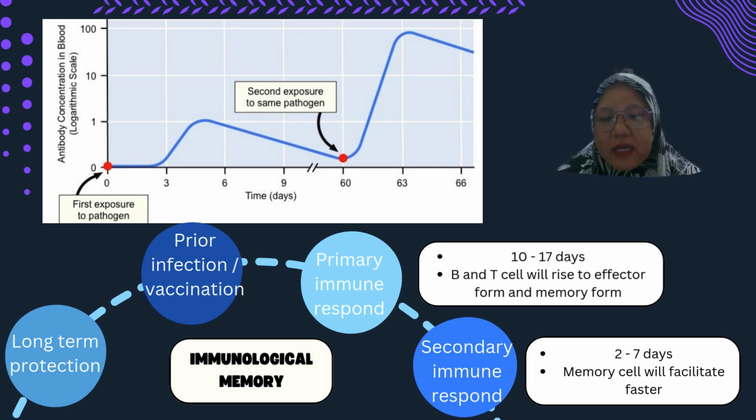The second stage is the secondary immune response. The secondary immune response happens within 2 to 7 days. During this period, memory cells facilitate a faster response. When we look at the graph above, we can see that for the first exposure to pathogens, the body takes a long time to increase antibody concentration in the blood. But for the second exposure, because of memory cells, the body takes only a short time to increase antibody concentration in the blood.